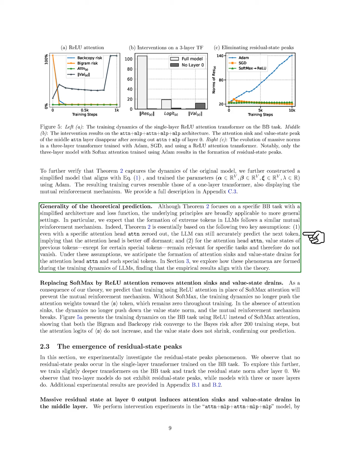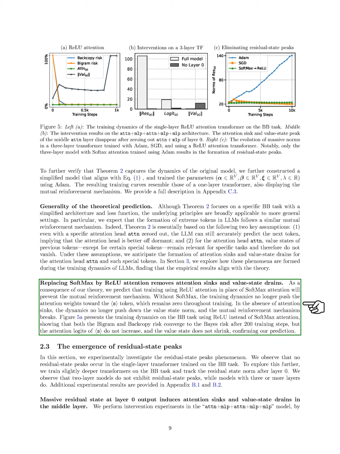We explore how these phenomena develop during the training of larger language models, finding that our empirical results support our theoretical framework. We also predict that using ReLU attention instead of softmax will eliminate attention sinks and value state drains. Without softmax, the training dynamics won't push attention weights toward the special token, which remains inactive throughout training. This absence of attention sinks means the value state norm won't decrease, disrupting the mutual reinforcement mechanism. Our experiments confirm this prediction, showing that when using ReLU attention, the model's performance converges to the optimal risk without the expected changes in attention logits or value states.